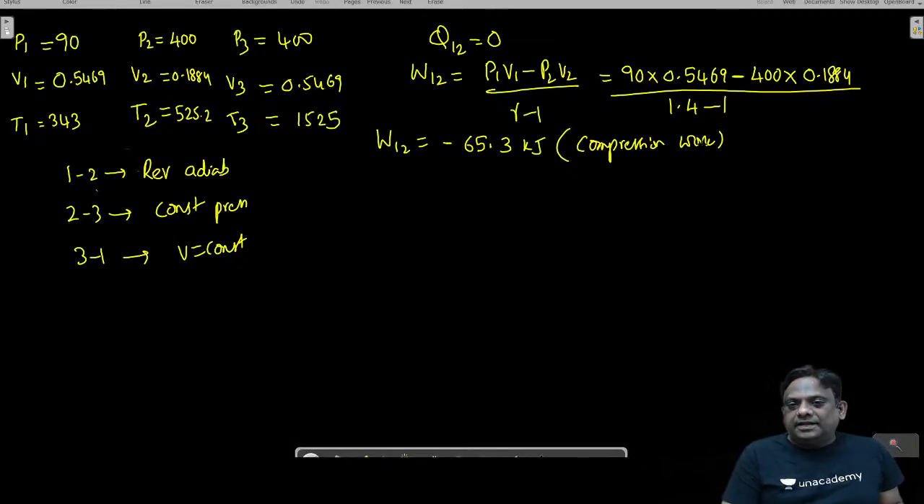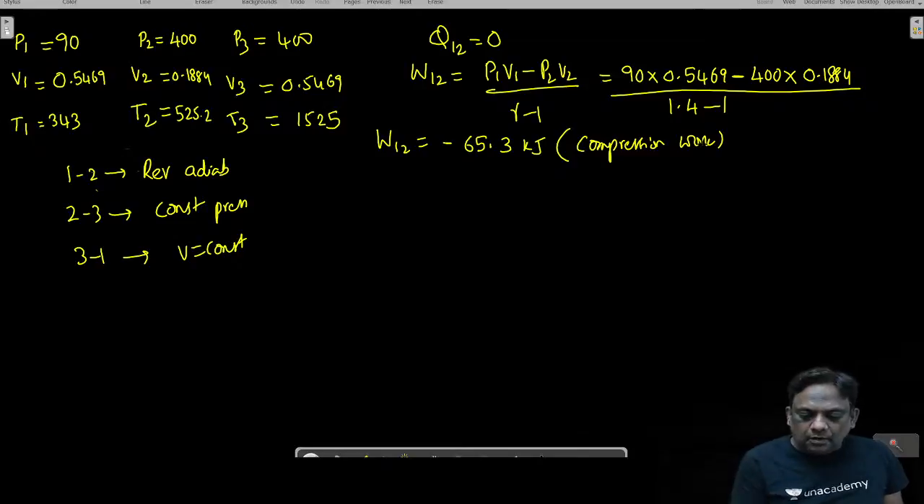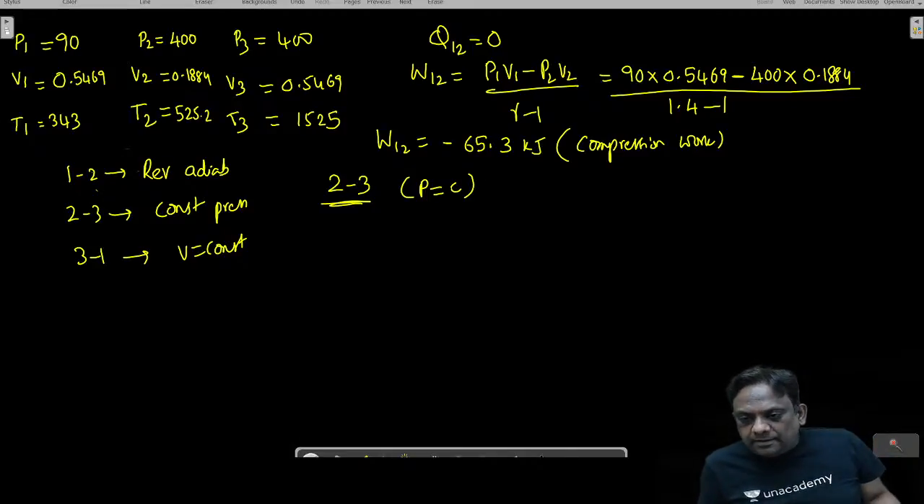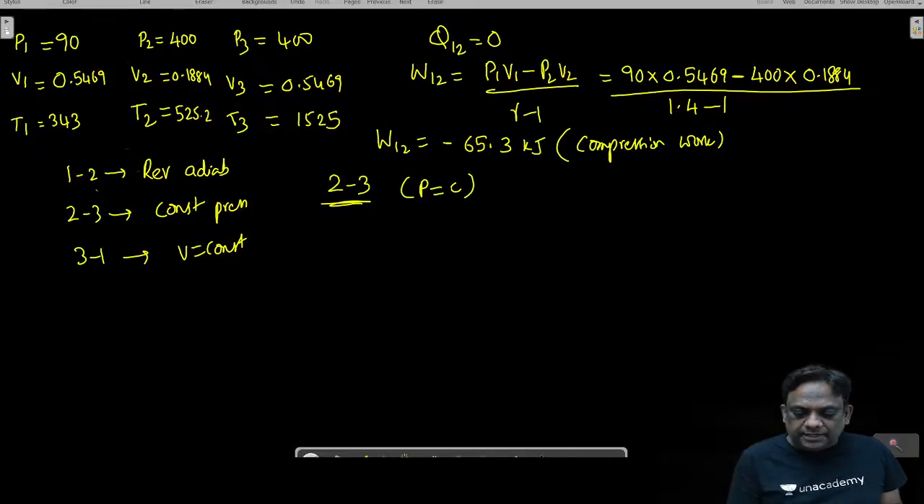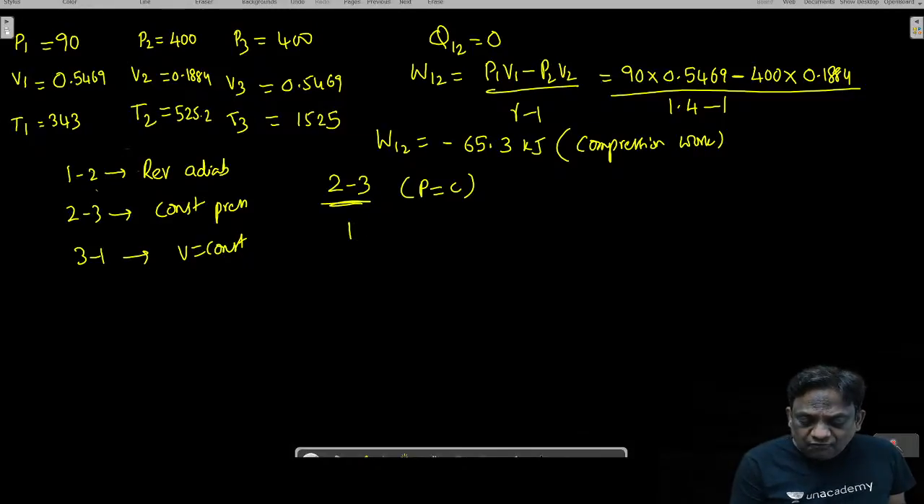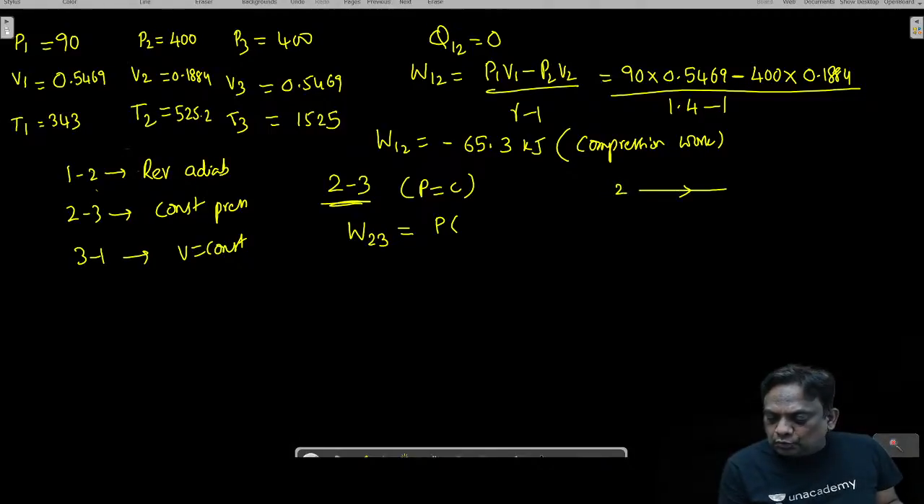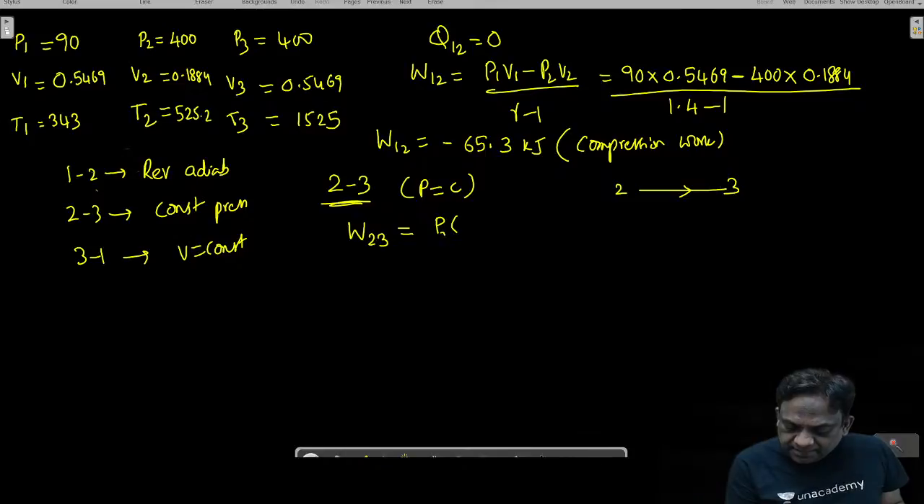Okay, we have calculated heat in 1 to 2 and work in 1 to 2. Now let us go for 2 to 3. It is a constant pressure process. Can you tell me what is the work in 2 to 3? Listen carefully. For constant pressure, the work is P into change in volume, that is, P times V3 minus V2.